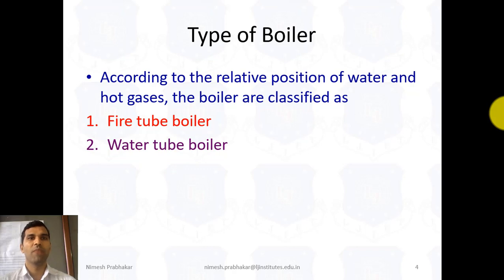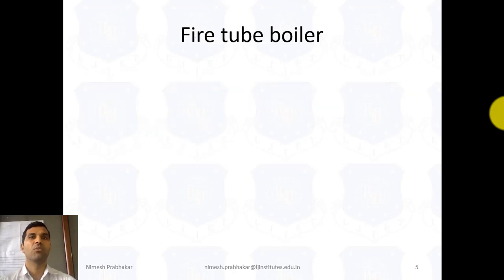These are the two main types of boiler. In this chapter we will discuss these two boilers. There are other classifications of boiler, but we will not discuss them. So here we discuss only the fire tube boiler and the water tube boiler. Now let's start with the fire tube boiler.